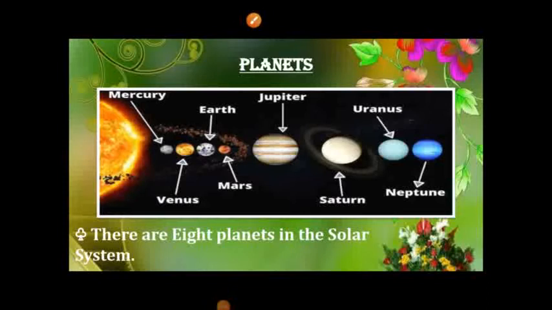The 4 planets nearer to the sun are called inner terrestrial planets, that is Mercury, Venus, Earth and Mars. The inner planets are comparatively smaller in size and are composed of rocks. The last 4 planets are called outer planets or Jovian planets, that is Jupiter, Saturn, Uranus and Neptune. They are also called gaseous giants. An asteroid belt is found between Mars and Jupiter.